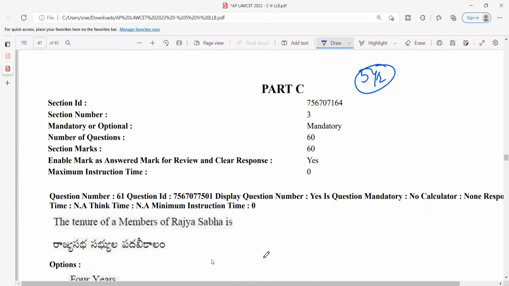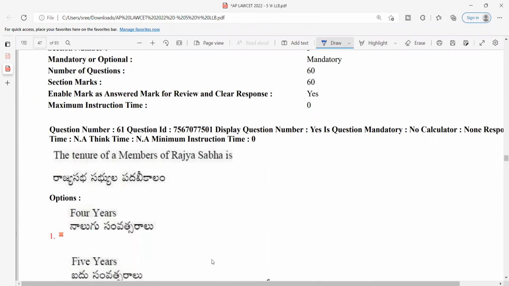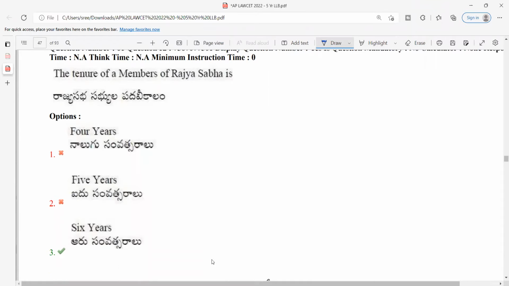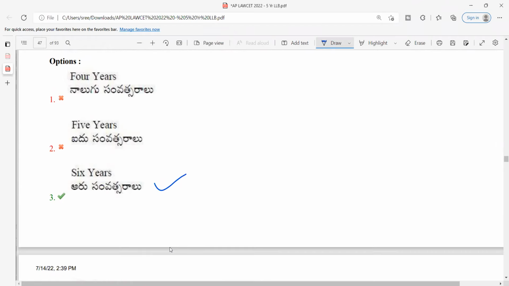Okay. First question: the tenure of a member of Rajya Sabha. The tenure of a member of Rajya Sabha is 6 years. And this is a very easy question, as we have discussed in the previous classes. So I would rate the question as easy. Next.